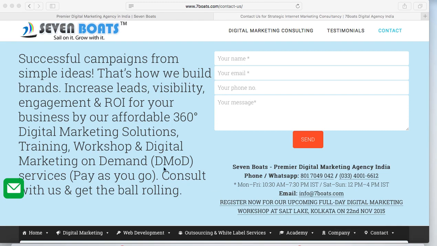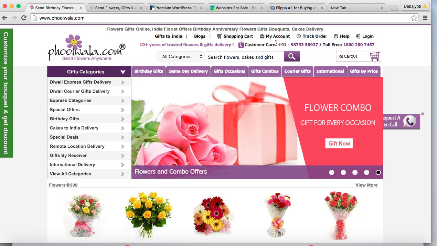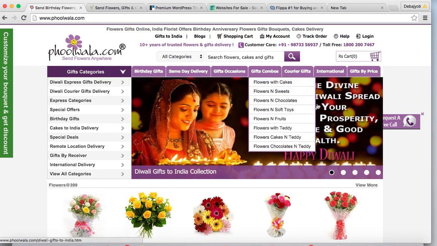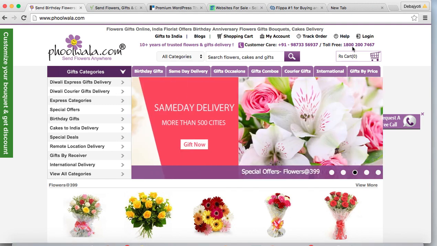Now take another example. So we see this website fulwala.com. You see again the logo is on the left hand side. You can see clearly that "send flowers anywhere" is written over here, so you can understand who they are. Now you can see the most important navigational links: gifts to India, blogs, shopping cart, track order, login, their customer care and toll free numbers.